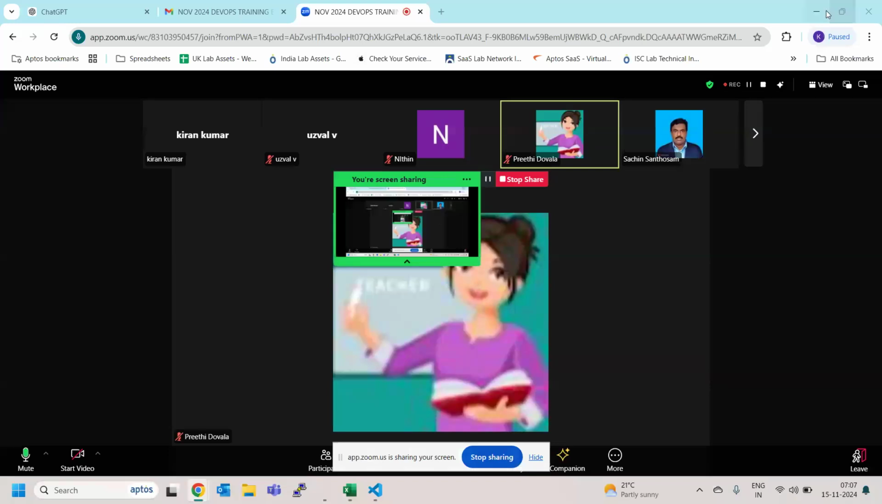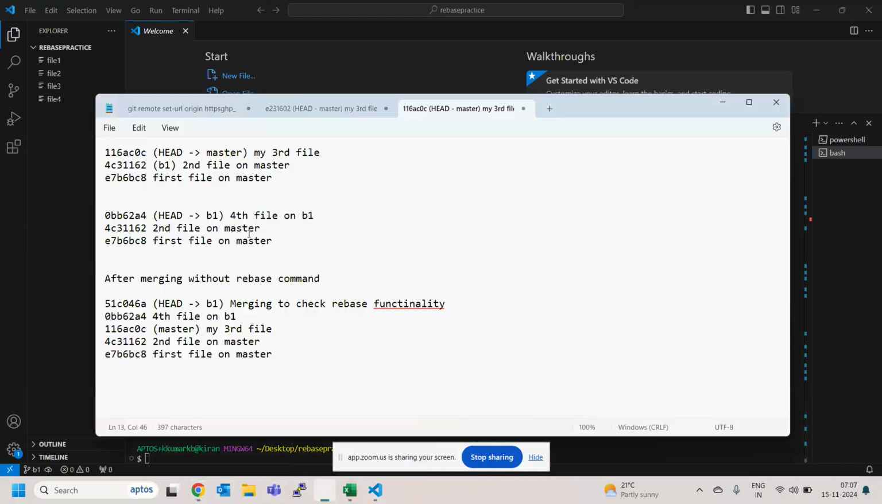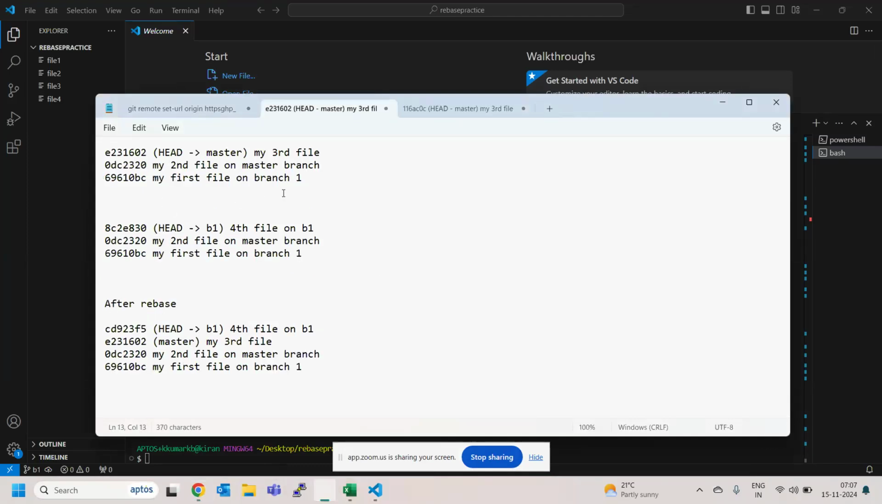Kiran, yes, you can share your screen. I think I'm not able to share the screen, Preeti. Okay, I can now. Let me share the entire screen. So I was just practicing Git rebase, where if you see here, I've followed your steps.